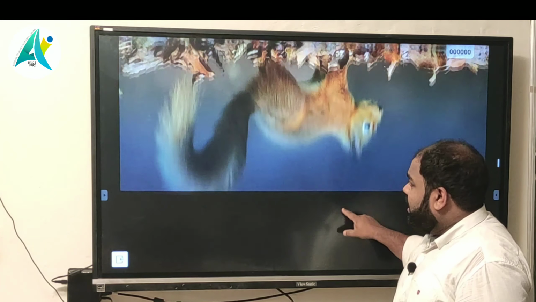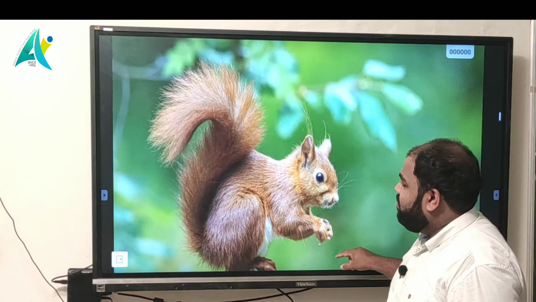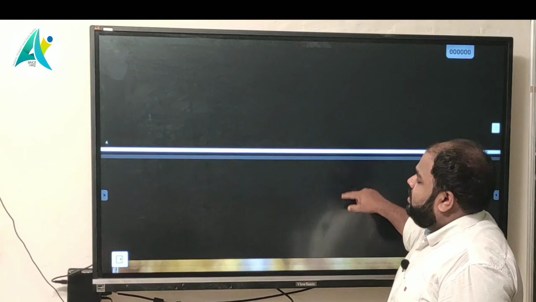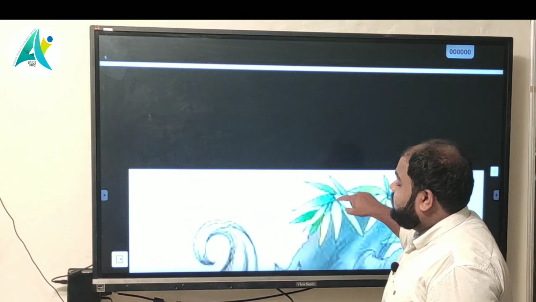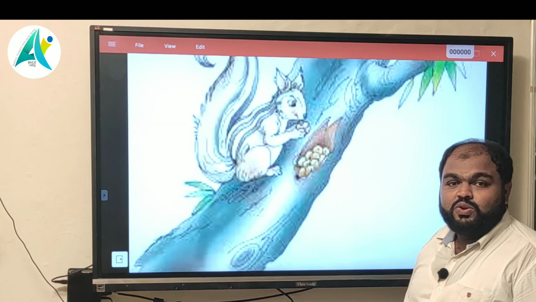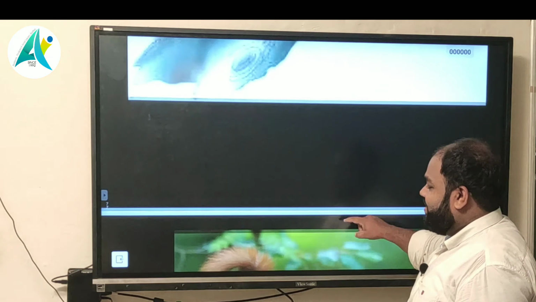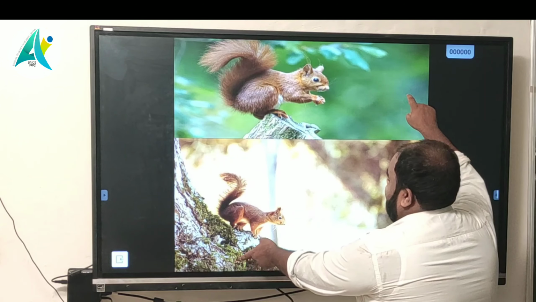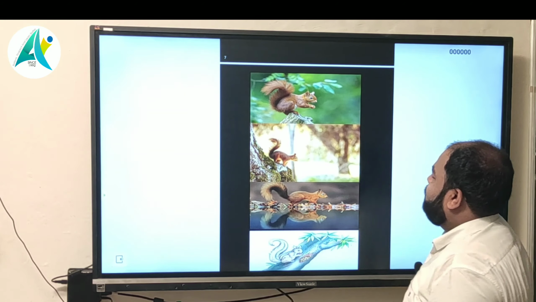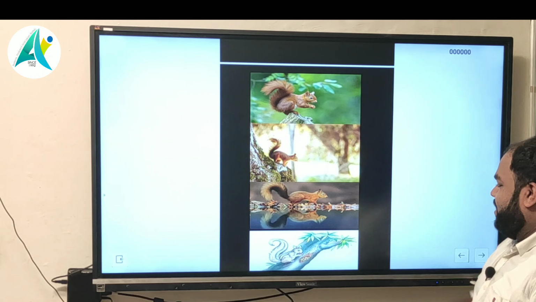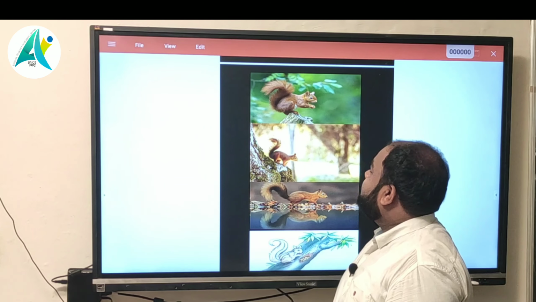Do you feel any similarity from these four images? Once again, this first one, then this second one, then this third one, and the last one. Do you feel any similarity? So let's look at what the similarity is. I am showing these images here in short. Yes, these are the four images. Let's look at what the similarity is.